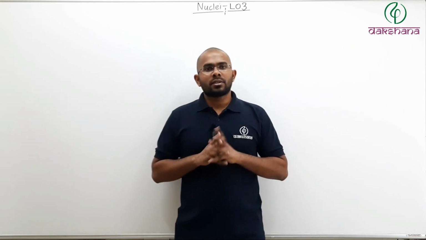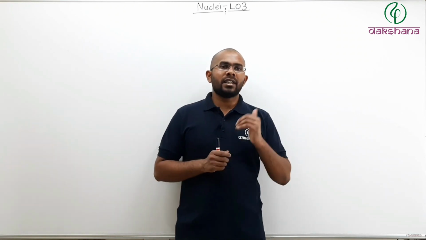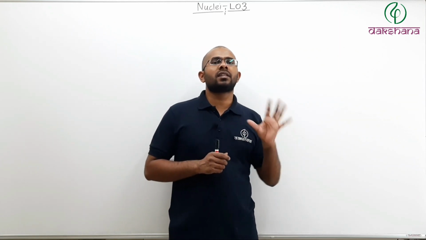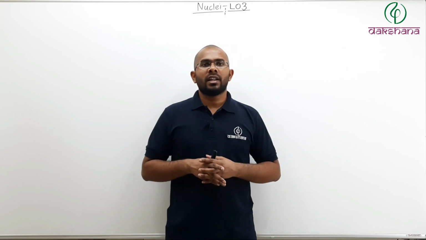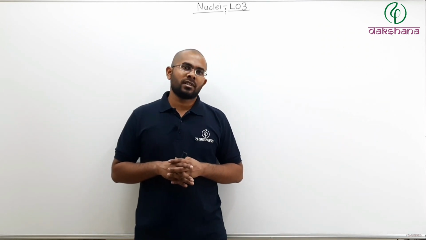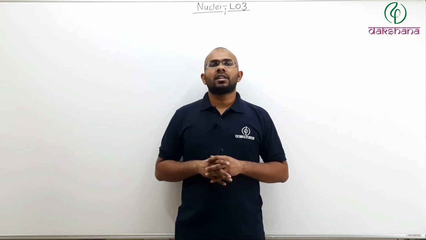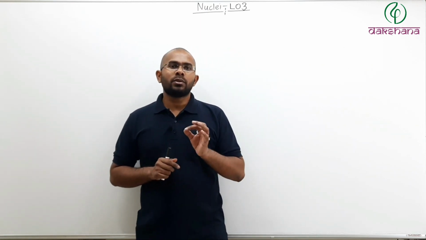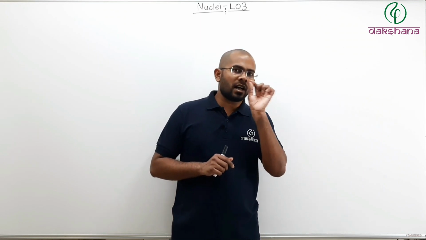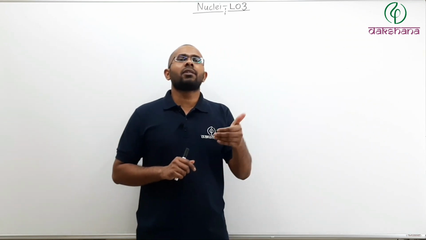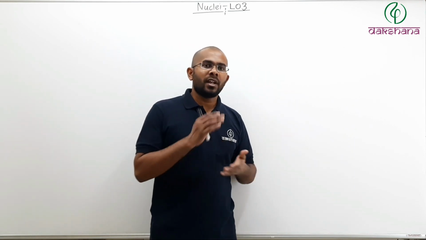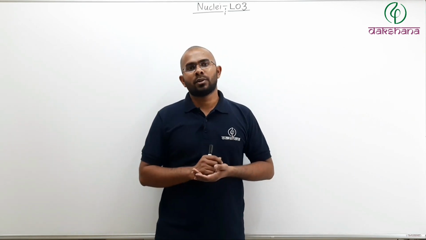And we also took a look at that if a nucleus is relatively unstable, it will try to change itself. So in today's lecture, we are going to take a deeper look into how a relatively unstable nucleus changes itself into a more stable nucleus.